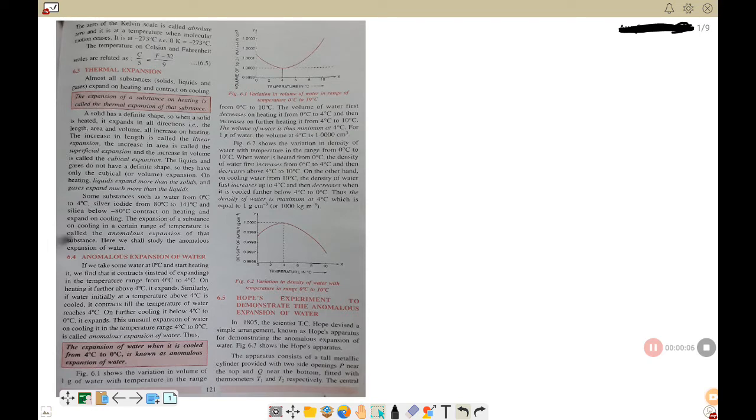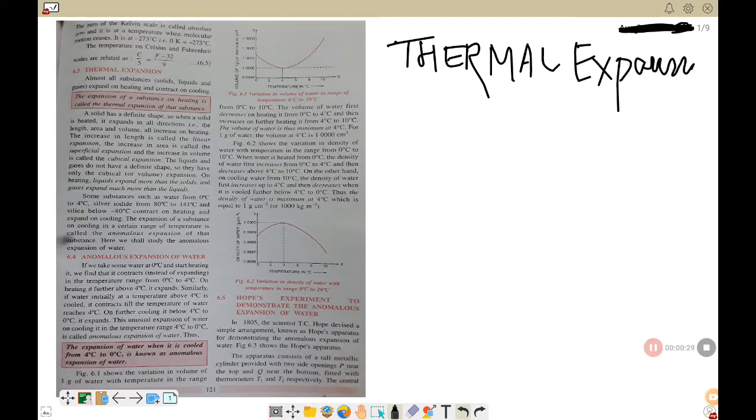We have already started chapter number 6, heat and energy, and in our last class we have already discussed heat and temperature, right? So today we are going to discuss a topic called thermal expansion.